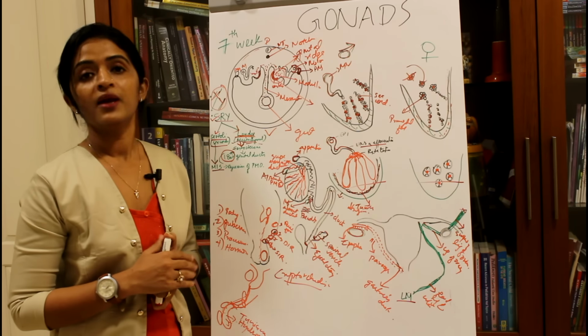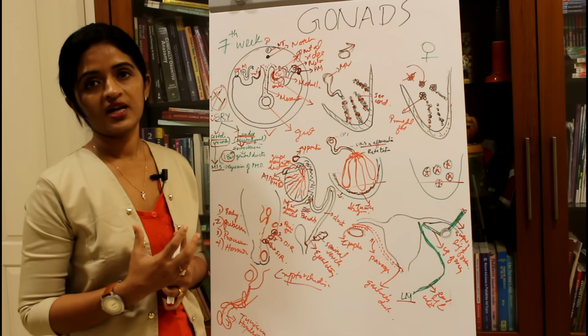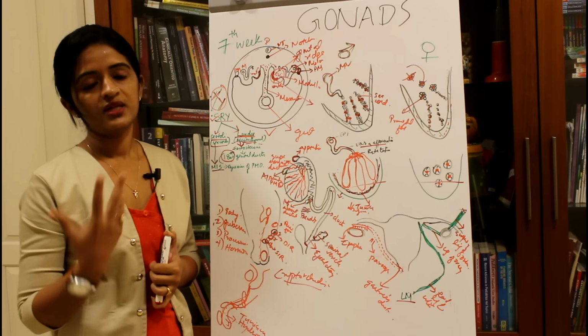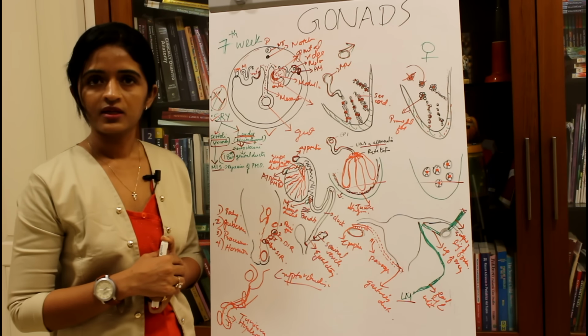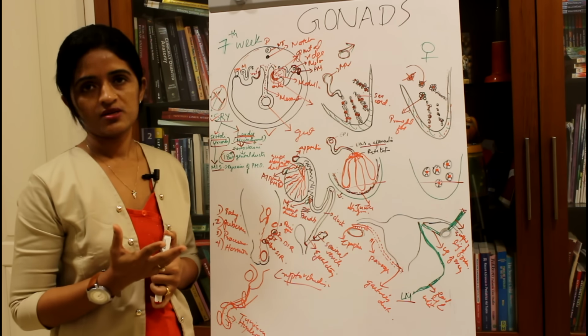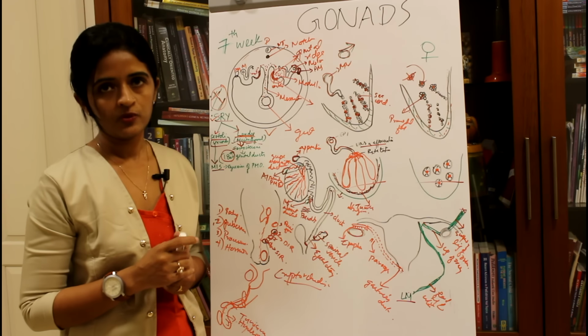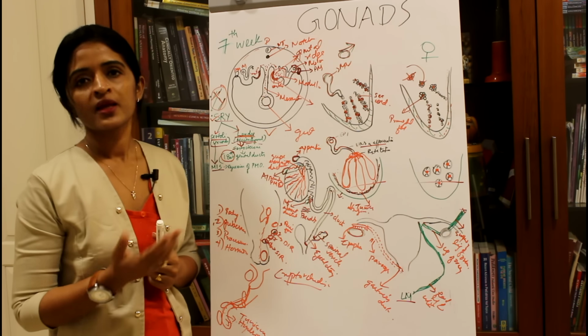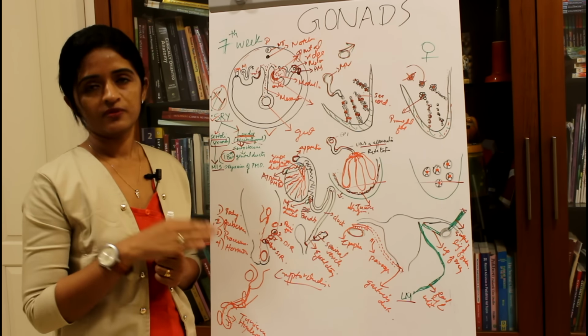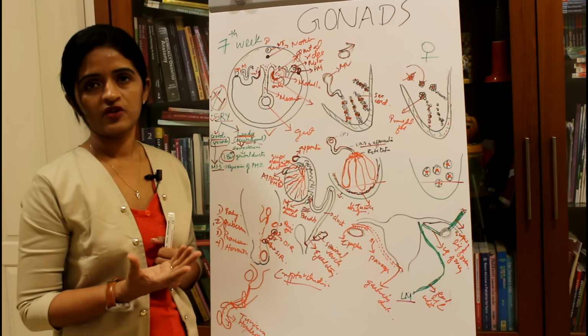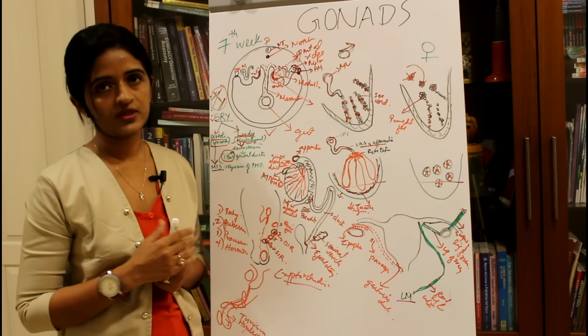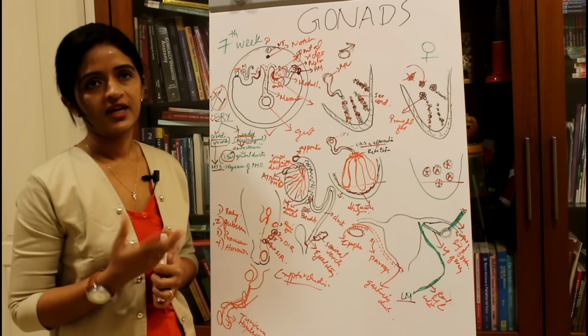In male hermaphroditism, the patient will have a male gonad, whereas the external features will be that of a female. There is no true hermaphroditism in human beings, but still if you get a gonad of a female, you call it female hermaphroditism, whereas the external genital system will be that of a male, and vice versa.